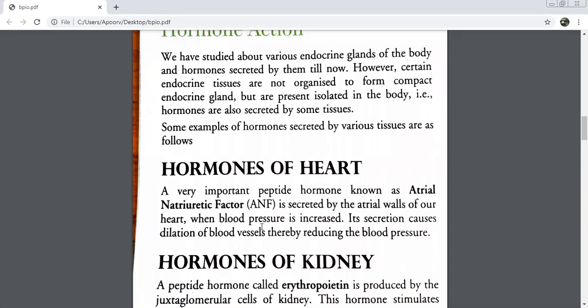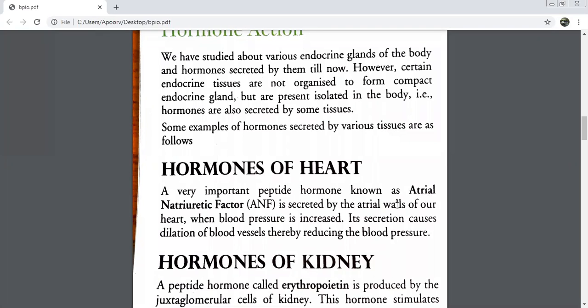A stands for atrial. Very good. N stands for natriuretic, and F stands for factor. So this word atrial comes in this name because this hormone is secreted by the atrial walls of our heart.